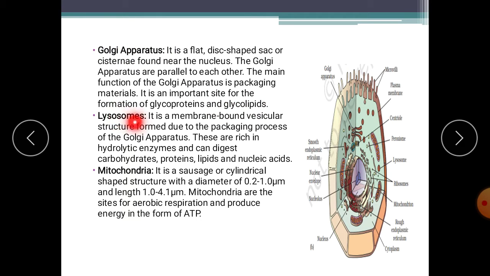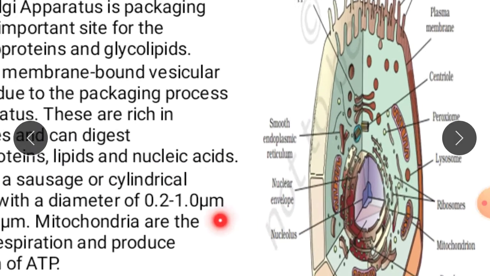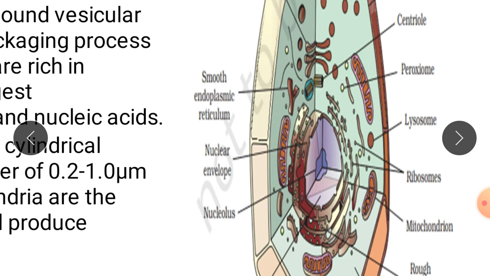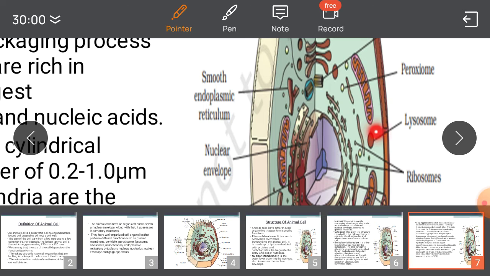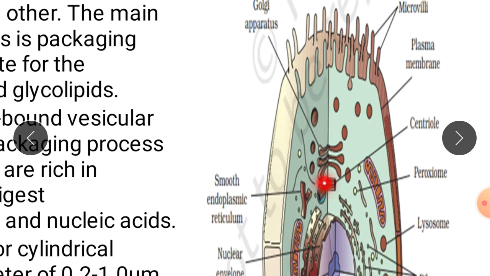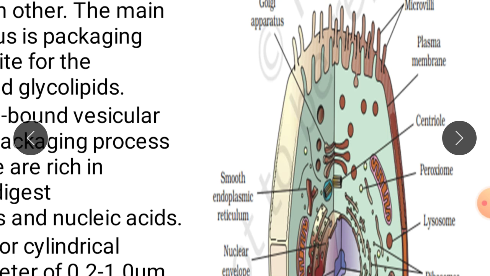Then lysosomes. It is a membrane-bound vesicular structure formed due to the packaging process of the Golgi apparatus. These are rich in hydrolytic enzymes and can digest carbohydrates, proteins, lipids, and nucleic acids. So here the lysosome is here. Can you see here? Lysosome. Golgi apparatus. So this is Golgi apparatus. Can you see the Golgi apparatus?